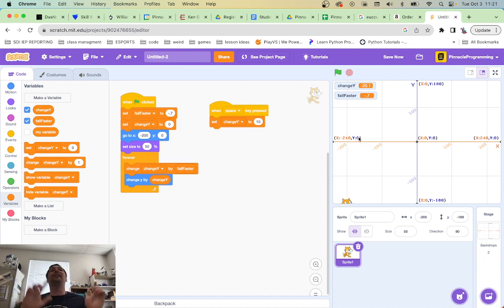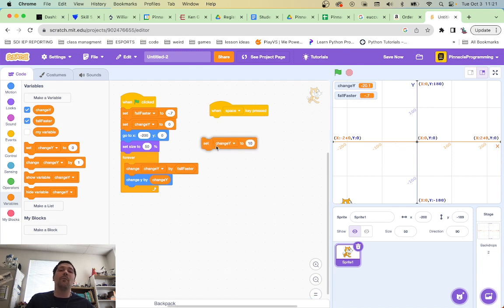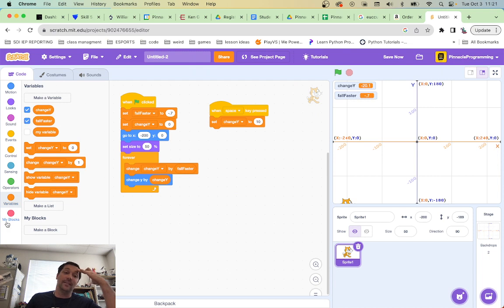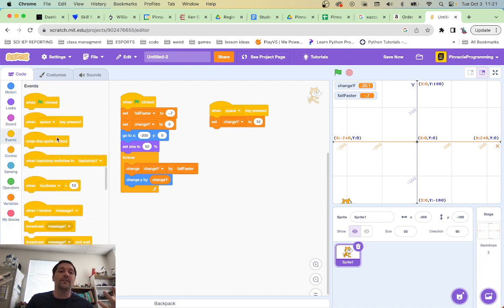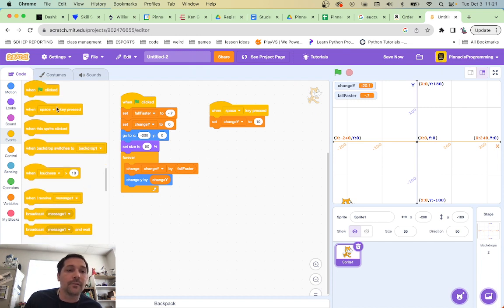All right, now I do need to have the same thing happen when I click the mouse button. And because I might want to change this value later, I'm going to have to get fancy here. Because I can go into controls. No, I can go into events, and I can do when clicked. Where's the when clicked button?